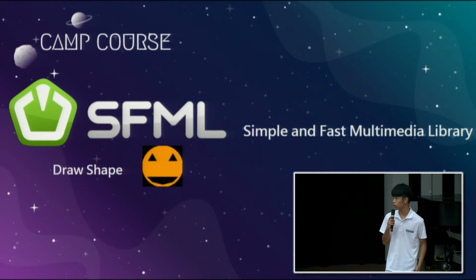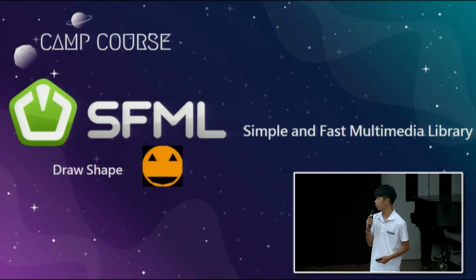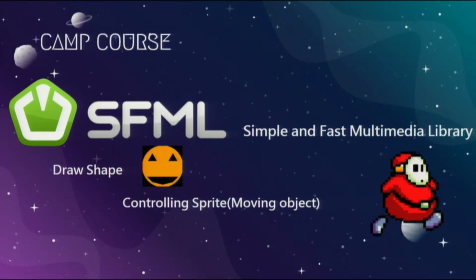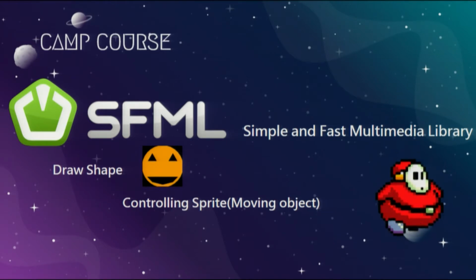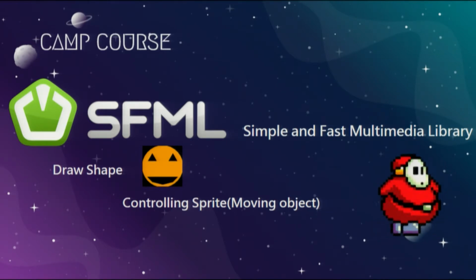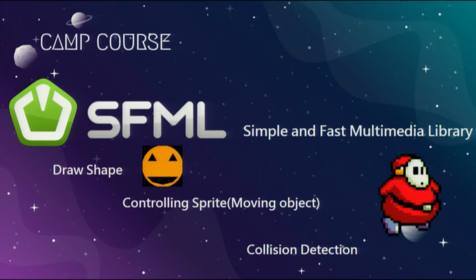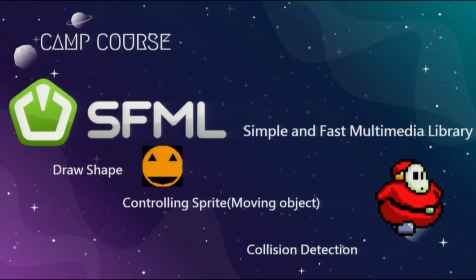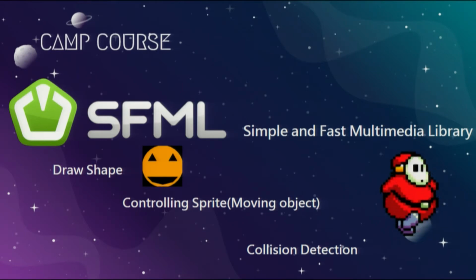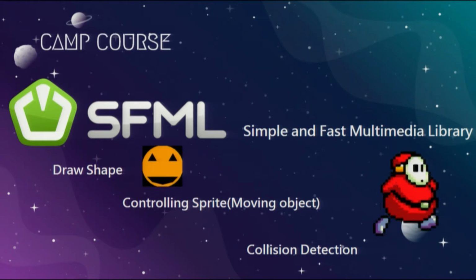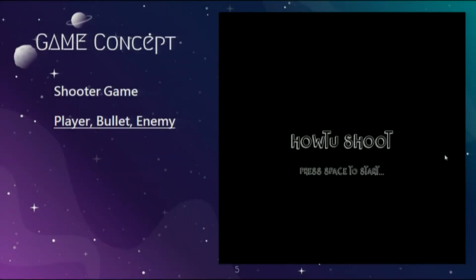First, we learned how to draw shapes. For example, we drew a pumpkin face for practice. Then we learned how to show sprites in our games. Also, we can control the sprite so that it does some animation or movement. Last, we also learned how to detect whether two objects or sprites have collided. All of the above is what we use to make up a game, and later Tu Hao will give a deeper explanation. So after we obtain all these skills, we can build up our game.